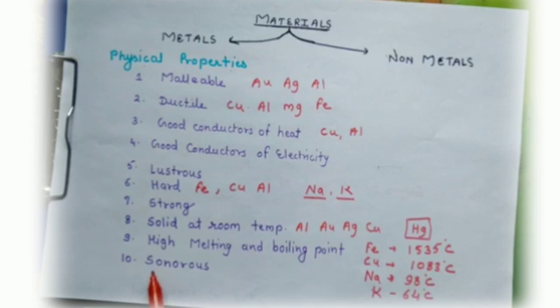Sonorous, the last property of metal. Sonorous means capable of producing a deep ringing sound. Due to this property, metals are used for making bells and strings of musical instruments. So these are the physical properties of metal.